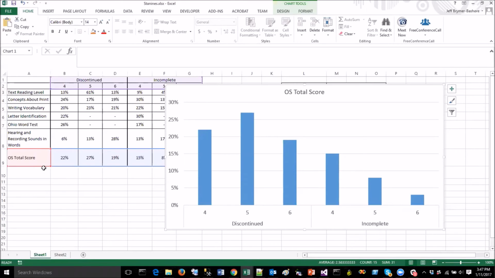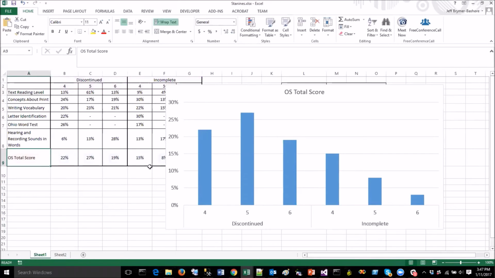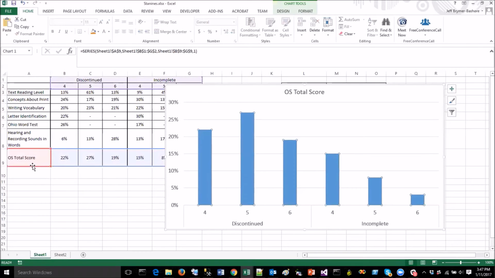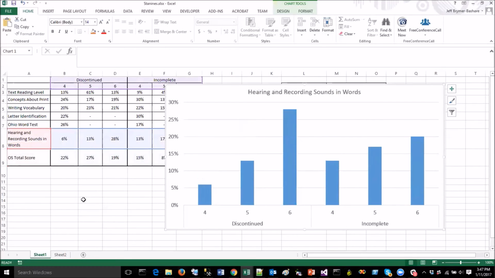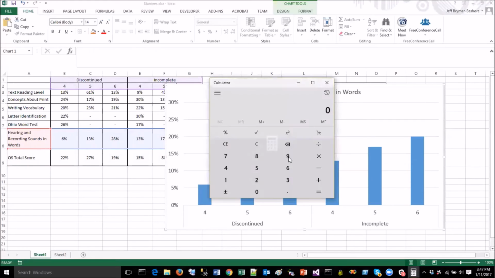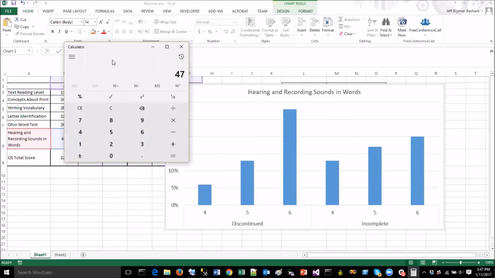And I think what we can do real quick is look at some of the other scores and see if we see similar percentages of kids, or are we seeing differing percentages? So here's hearing and recording sounds in words. If we do a quick summing of the percentages, let's see, 6% plus 13, that's 19, 19 plus 28, about 47% of our kids are in that average band.